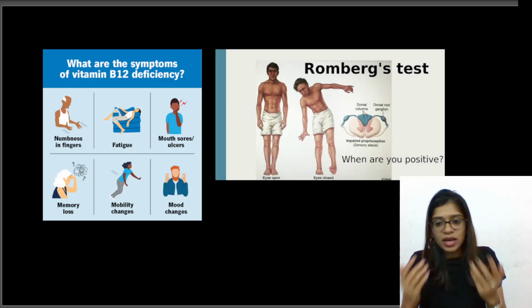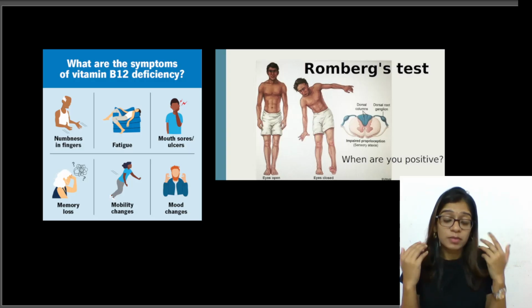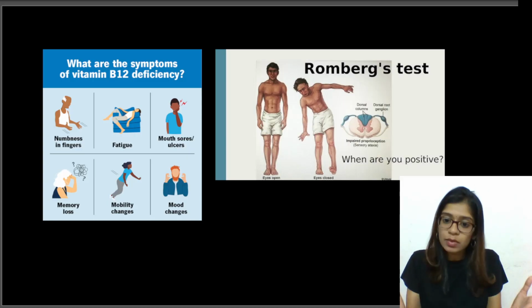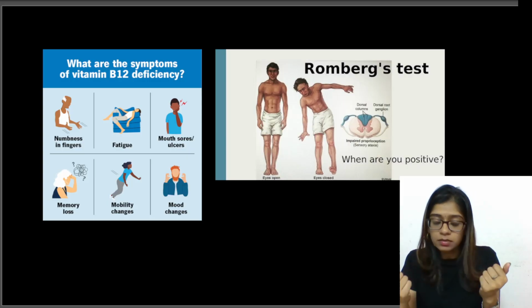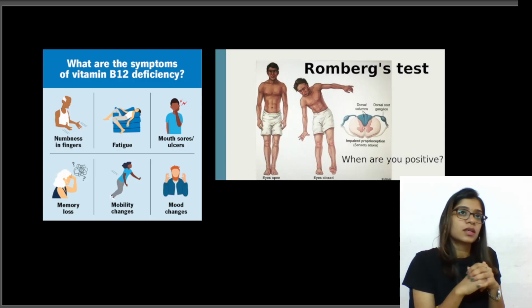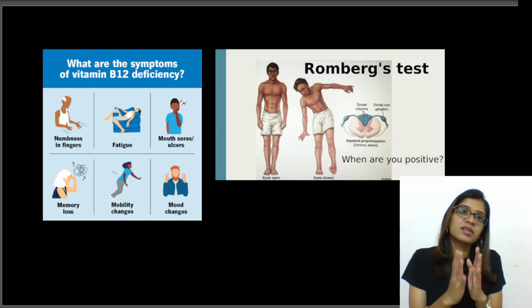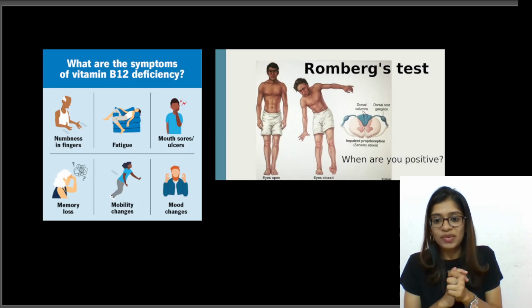Tell me from where you will get vitamin B12. Vitamin B12 is found in animal products. Animal liver, milk, then meat basically, eggs. So vegetarians are at a risk of vitamin B12 deficiency, very important.